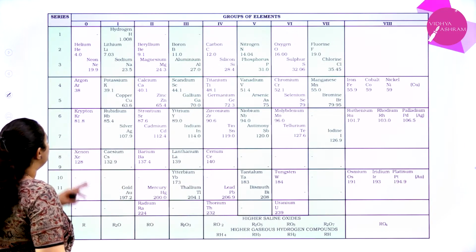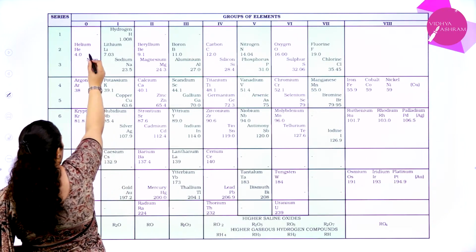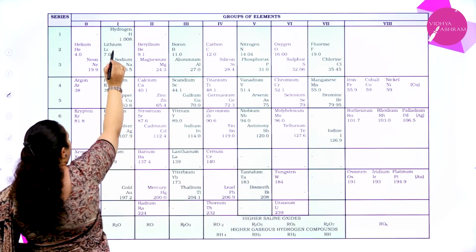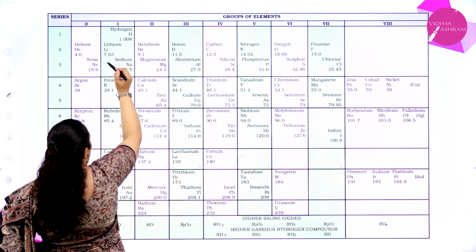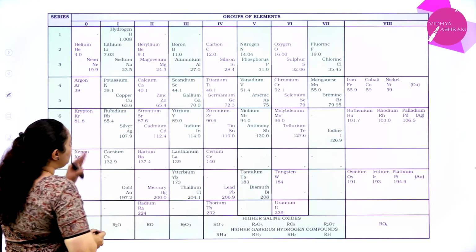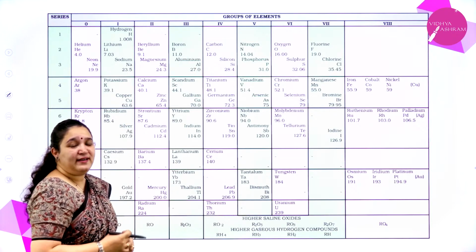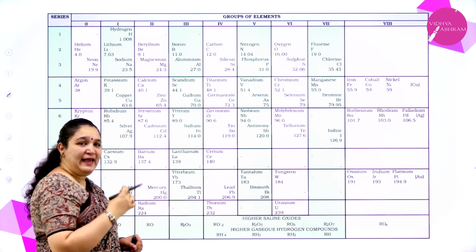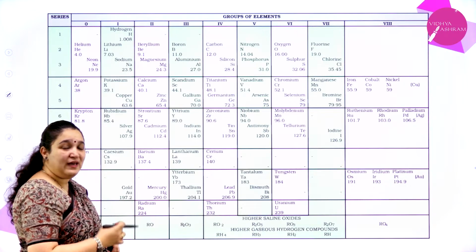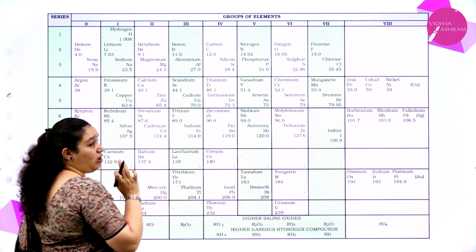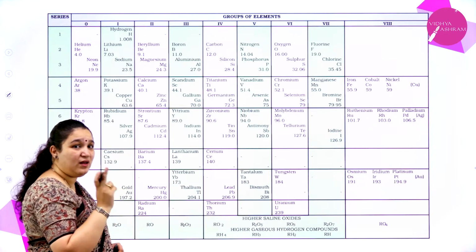In the zero group he had placed helium and neon, and in the first group he had placed hydrogen, lithium, sodium. In the second group he had placed beryllium and magnesium. So what he did was he took the elements in increasing order of their atomic weight. Not atomic number, it is atomic weight.